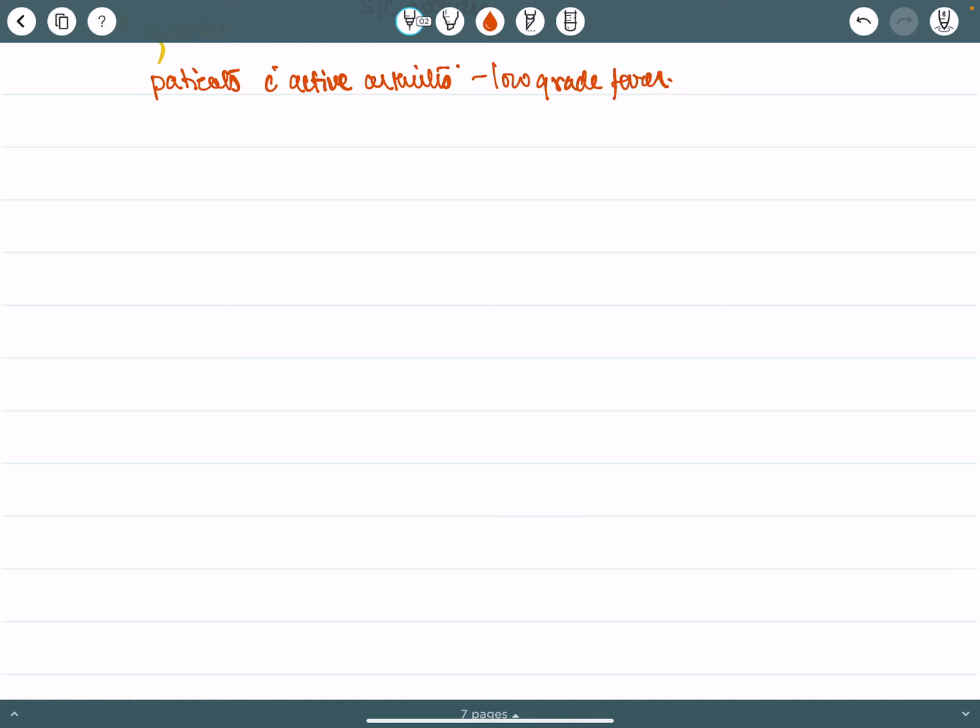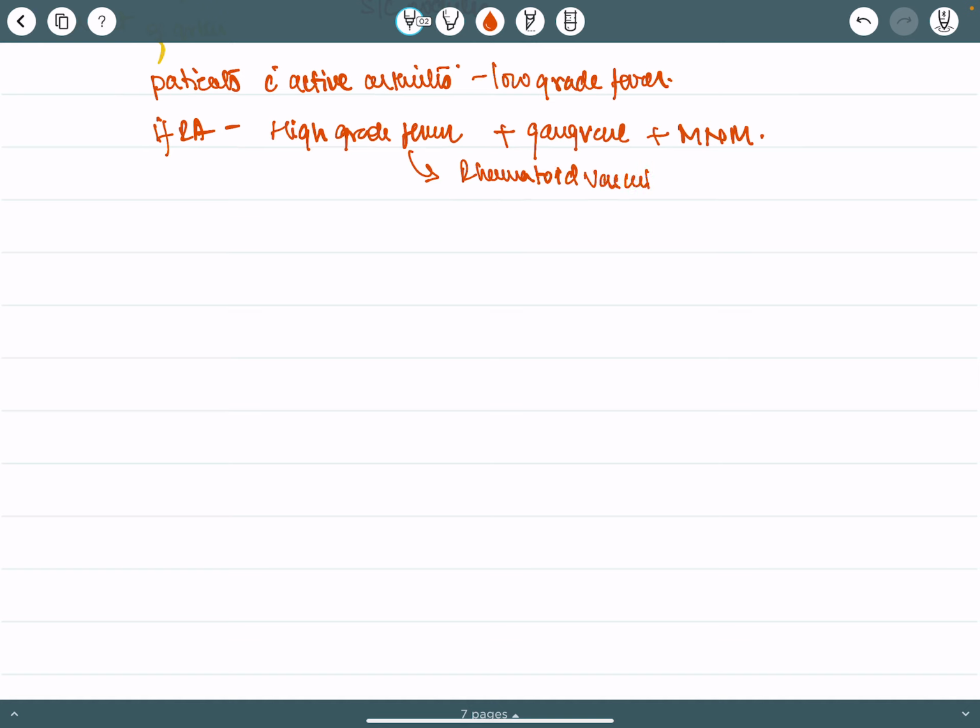And if patients with RA have high grade fever, plus gangrene, plus mononeuritis multiplex, we should suspect rheumatoid vasculitis, also known as malignant rheumatoid arthritis. The most common extra-articular manifestation is constitutional symptoms,